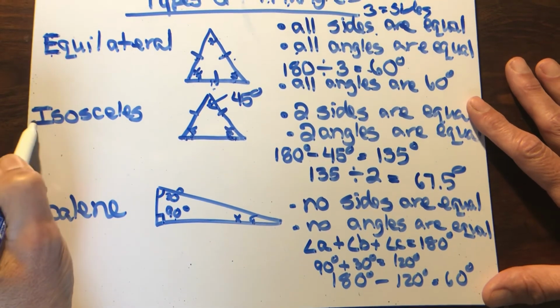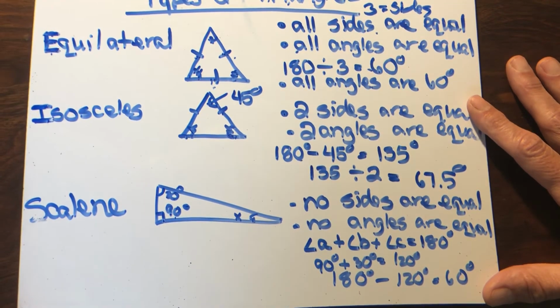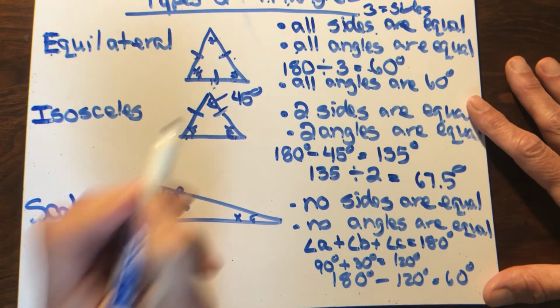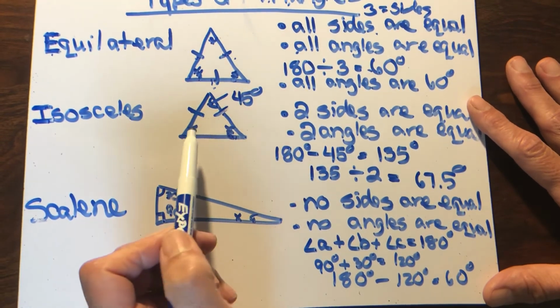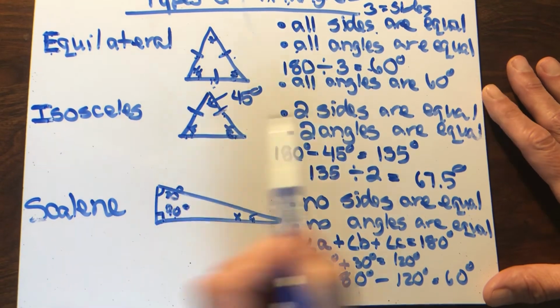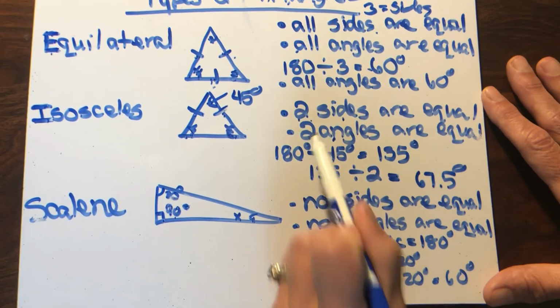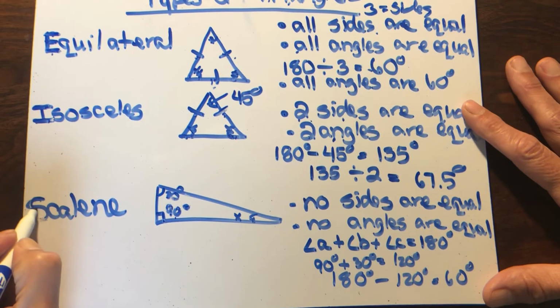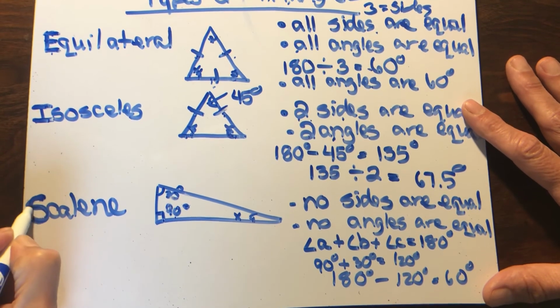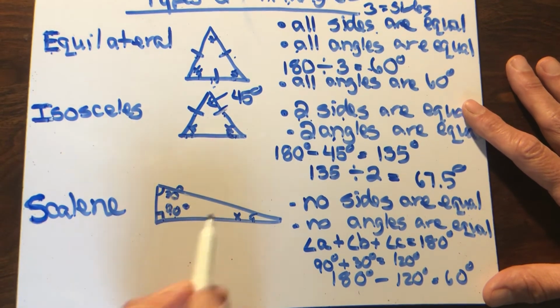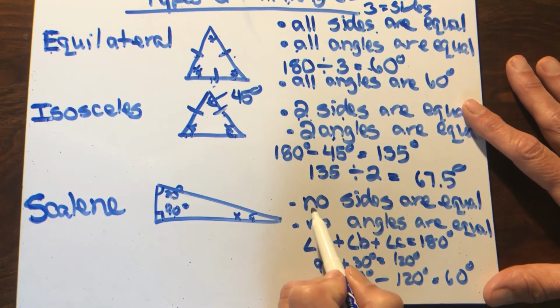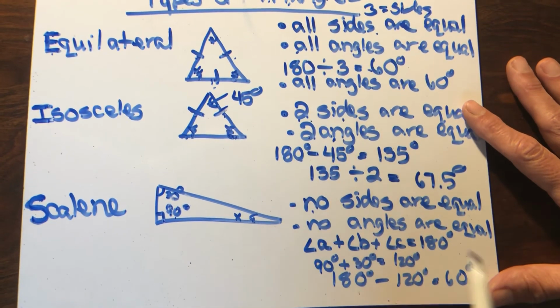Isosceles, how many lines do you have here? 2. How many tick marks marking the equal sides? 2. So how many sides are equal? 2. How many angles are equal? 2. Scalene, how many straight lines do you have in an S? None. How many tick marks do you have marking your triangle to show equal sides? None. So no sides are equal. No angles are equal.